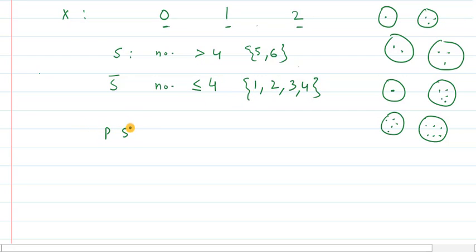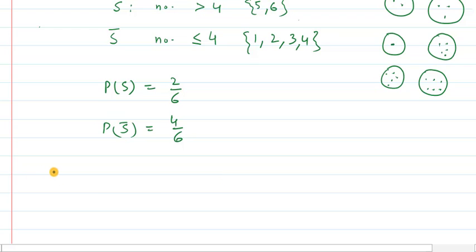So therefore probability of success is 2 upon 6 and probability of not success is 4 upon 6. Now let us calculate probability distribution.